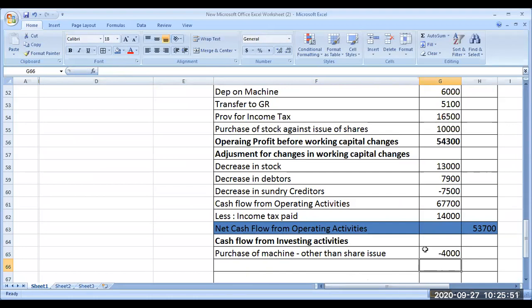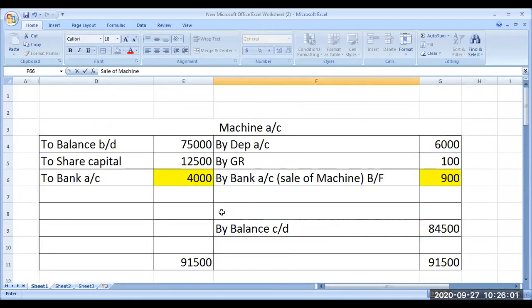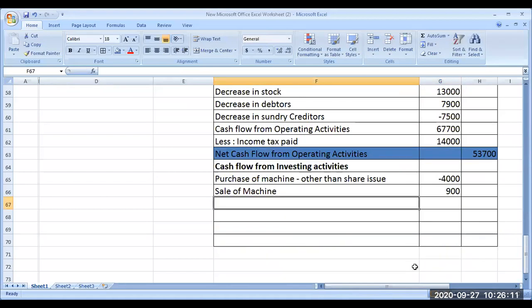Next, we are selling machine. Look at the same machine account. Sale of machine is 900 rupees. This 900 is inflow, so I am writing it here, plus. Any other items relating to investing activity?